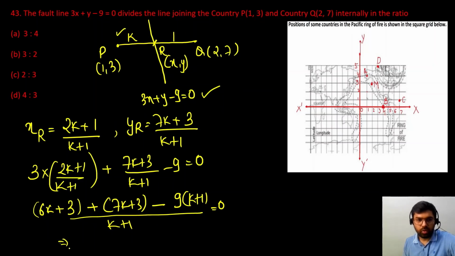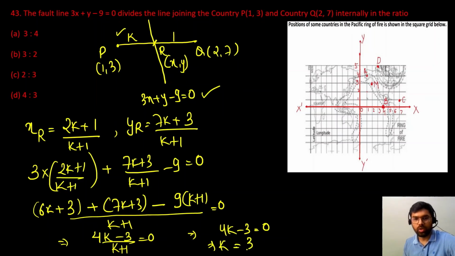Now if you solve the numerator, 6k plus 7k minus 9k: 6 plus 7 gives 13, 13 minus 9 gives 4k. Then 3 plus 3 is 6, and 6 minus 9 is minus 3, whole divided by k plus 1 equals 0. So this gives us 4k minus 3 equals 0. That implies k is equal to 3 by 4.